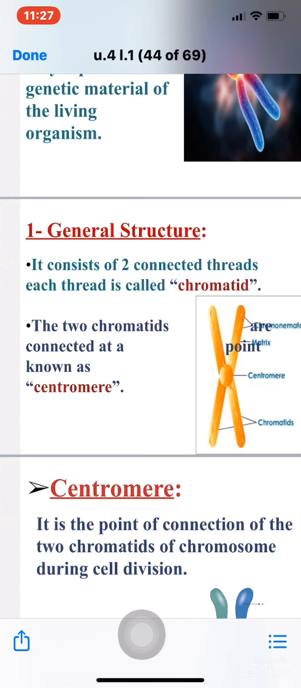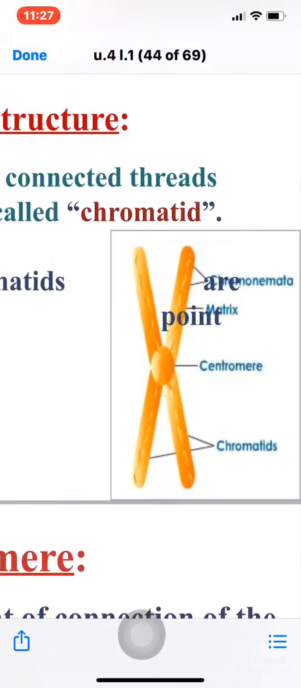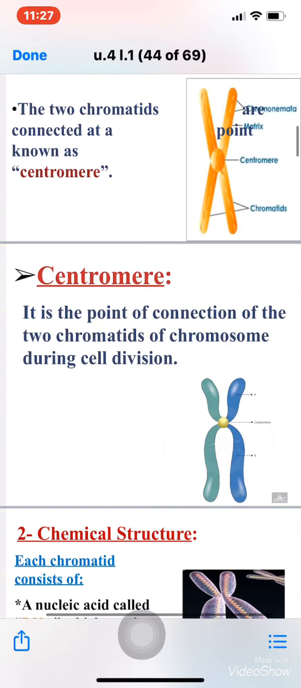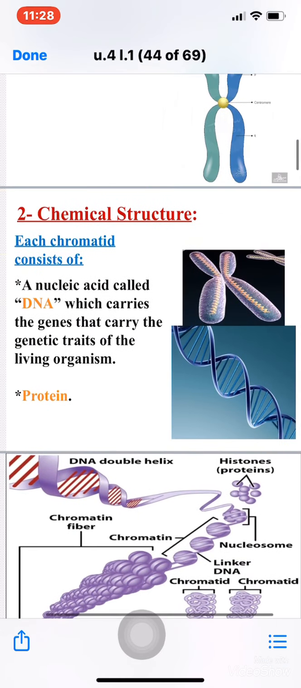The two chromatids are connected together at a point known as centromere. See the point in the middle? This one is called centromere. So the two chromatids are connected at a point called centromere. Okay, what's the centromere? It's the point of connection of the two chromatids of the chromosome during the cell division. Okay, this is the general structure of the chromosome. Okay, what about the chemical structure of the chromosome? Each chromosome, or each chromatid in the chromosome, consists of the following: nucleic acid or DNA and protein.